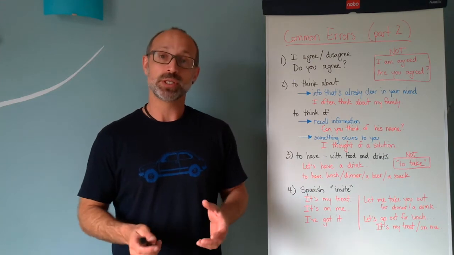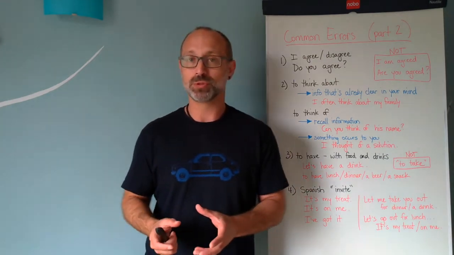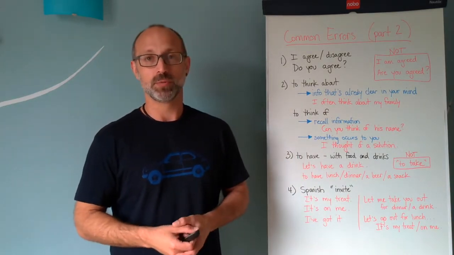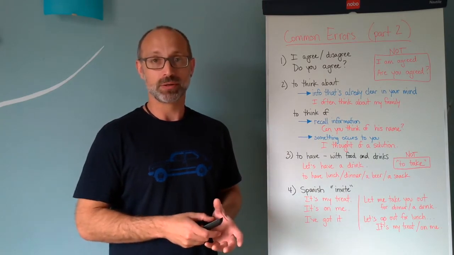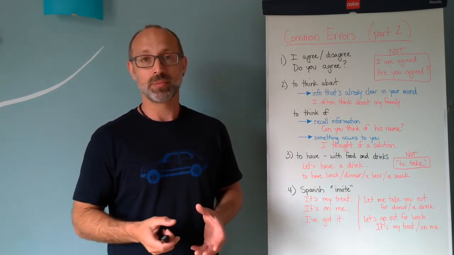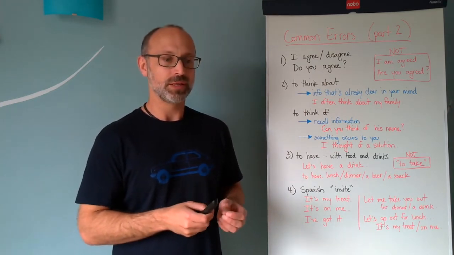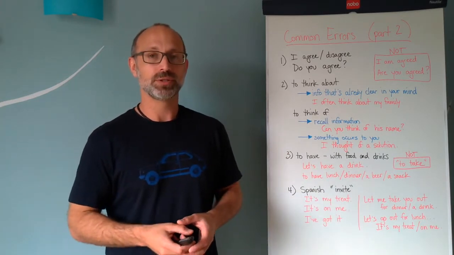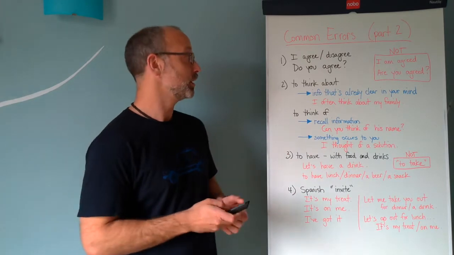I hope you had a chance to check out the first part where we spoke about some commonly confused words and a few expressions as well. But today we're going to get into some different ones. If you didn't tune into part 1, what we're going to look at are common errors, which are often made by people when they're translating from Spanish to English. Hopefully we can try and correct some of those today. So let's get right into it.